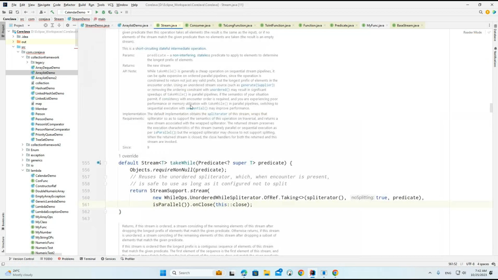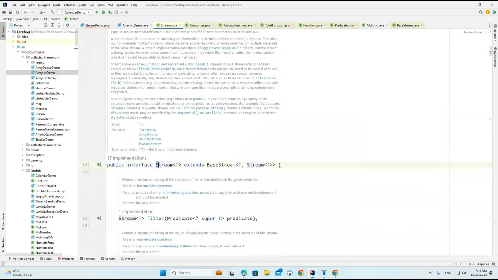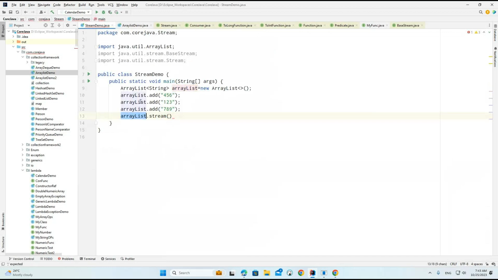Stream. But if you see here, the stream is expecting a generic type called T. And what is the type? It will be converted automatically, because if you observe carefully, ArrayList internally also expects a generic type.